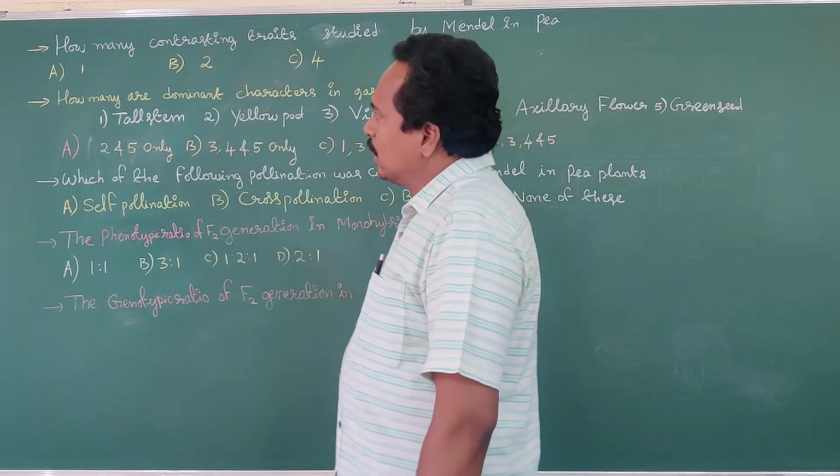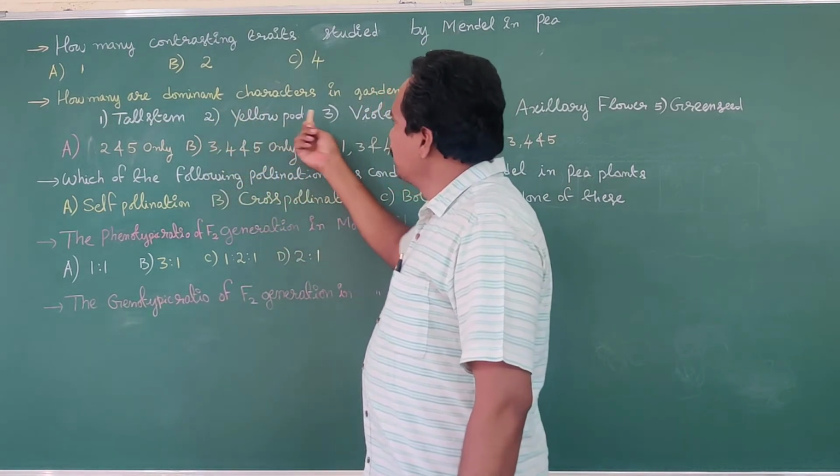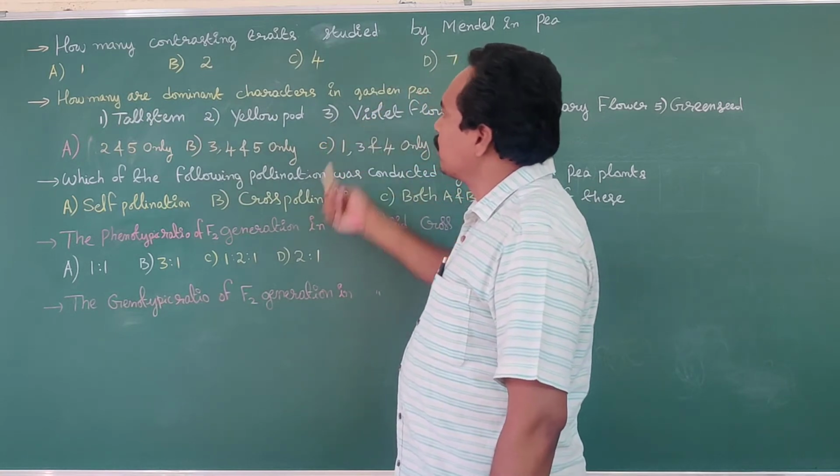What about the next question? How many are dominant characters in garden pea?